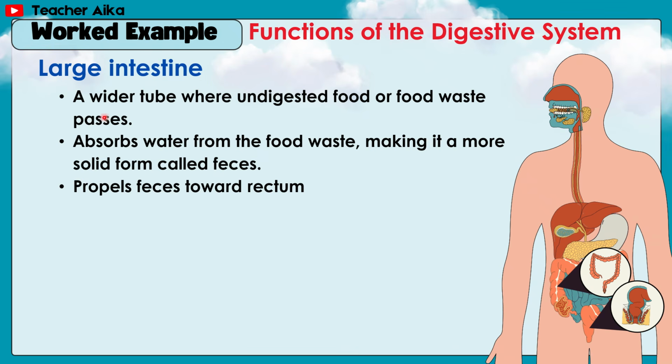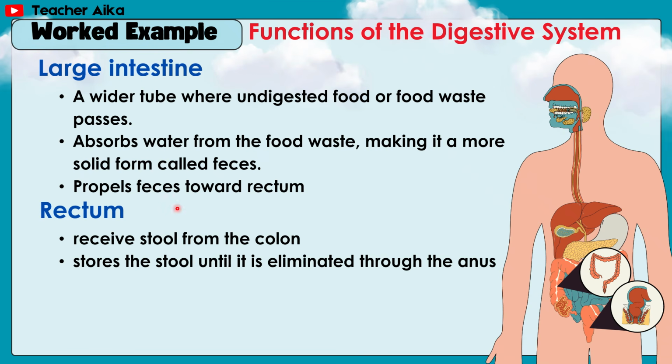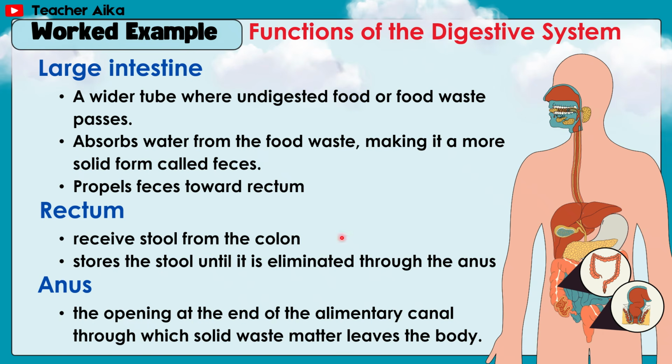Large intestine, a wider tube where undigested food or food waste passes. Absorbs water from the food waste, making it a more solid form called feces. Propels feces toward the rectum. Rectum receives stool from the colon. Stores the stool until it is eliminated through the anus. Anus, the opening at the end of the alimentary canal, through which solid waste matter leaves the body.